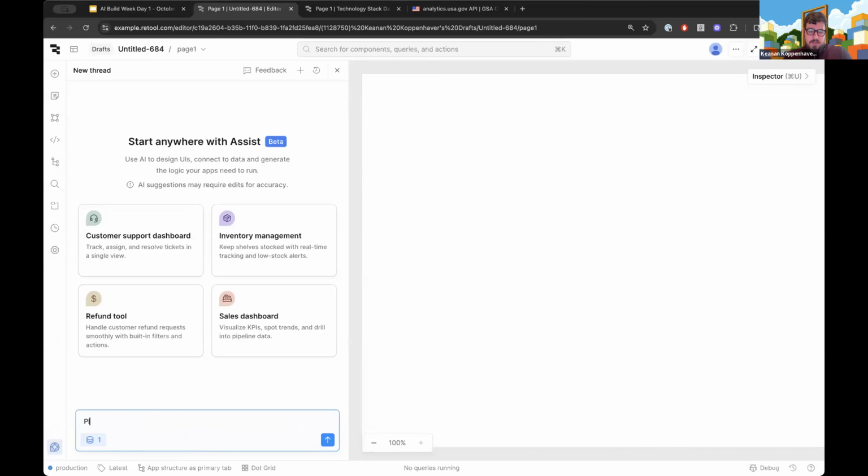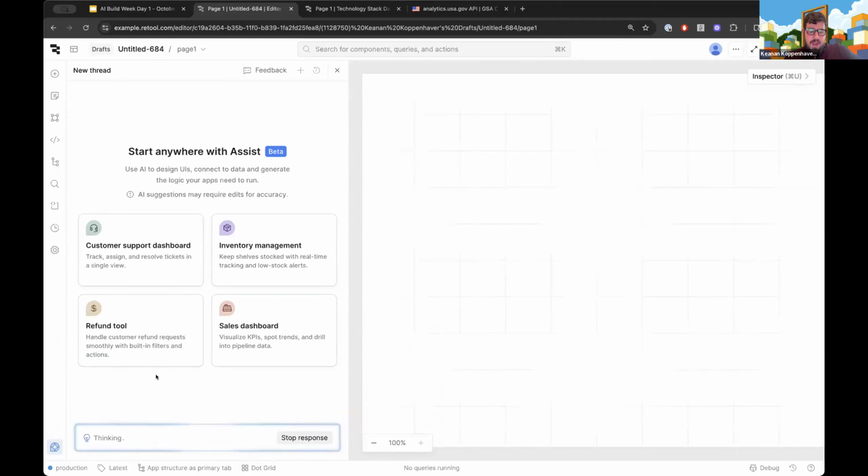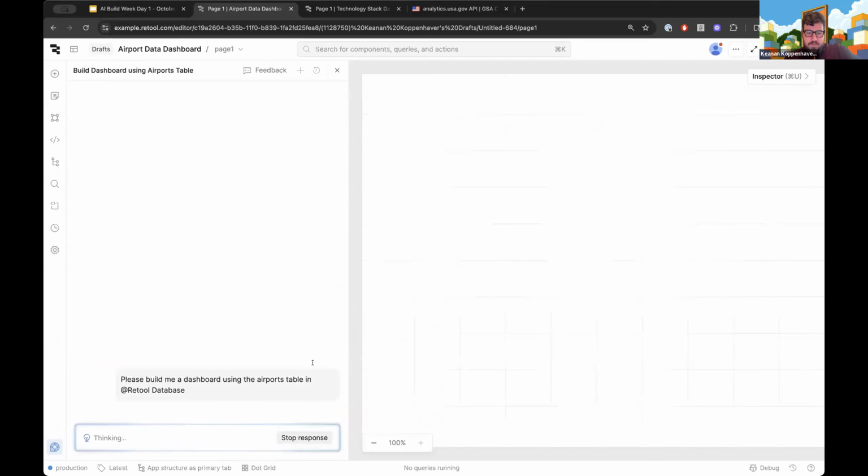So all I'm going to say here is please build me a dashboard using the airports table in Retool DB. And just to be safe, even though I've already given it access to that resource, I'm just going to do an app mention instead. Yeah, perfect. All right, so I have this table of data in Retool DB called airports. It's just a bunch of data about airports. But again, I've given Assist no further information about anything that's in that table. It doesn't know if the columns are nested out, if it's just a bunch of JSON, et cetera.